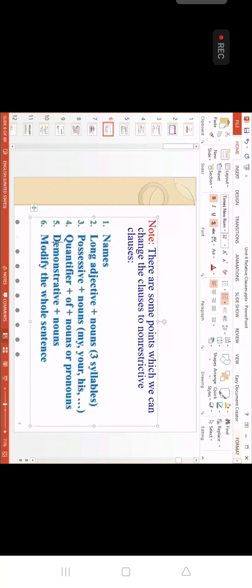How about number 5, everybody? What do you call demonstrative, everybody? Anyone? This, this, that, what else? Anyone, what else? This, that, these, those.